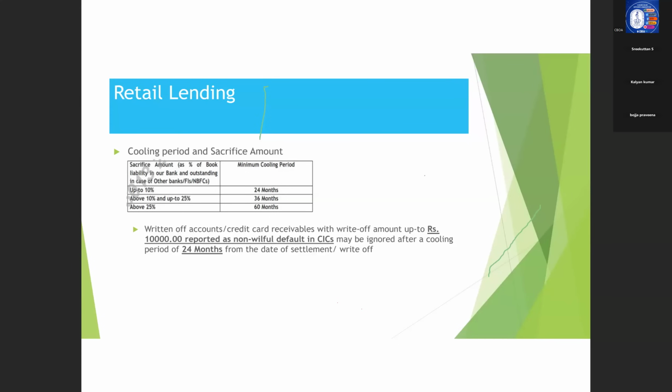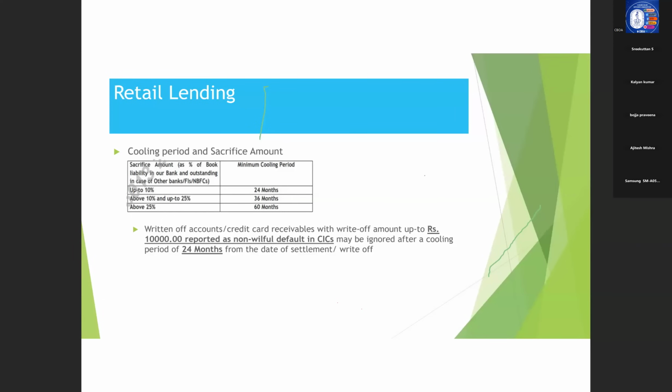If the sacrifice amount is up to 10%, suppose a customer had an outstanding of say 1 lakh with SBI, and he has a write-off of say 9,000 rupees. In that case, the sacrifice is less than 10%. So we can lend to him after 24 months only. So the minimum cooling period applicable in his case is 24 months. That is, after 24 months only we can lend to that particular customer.